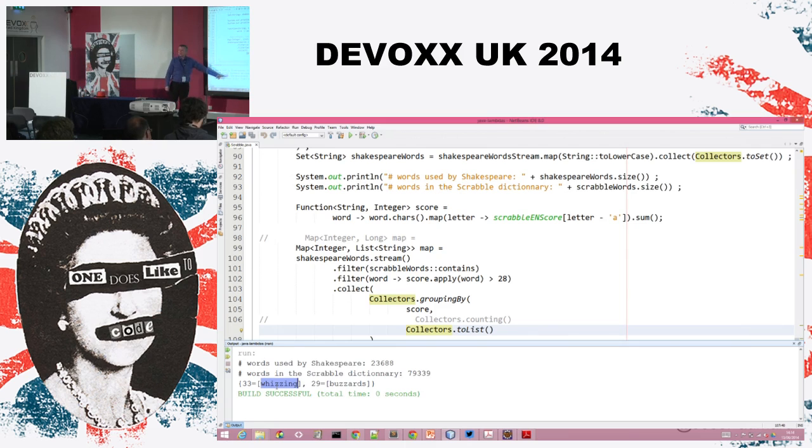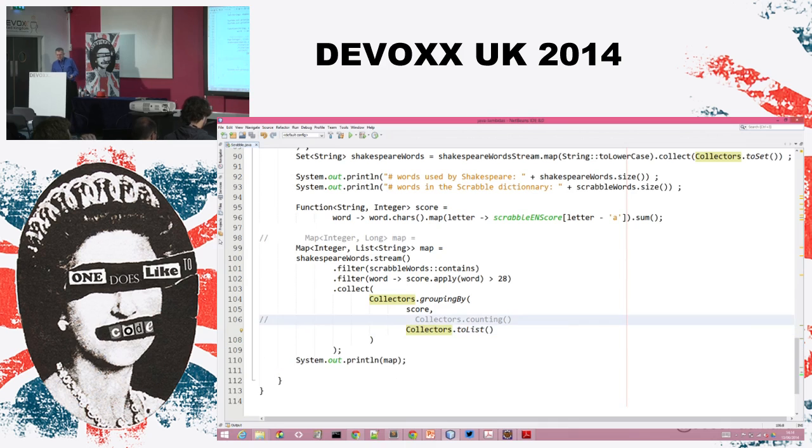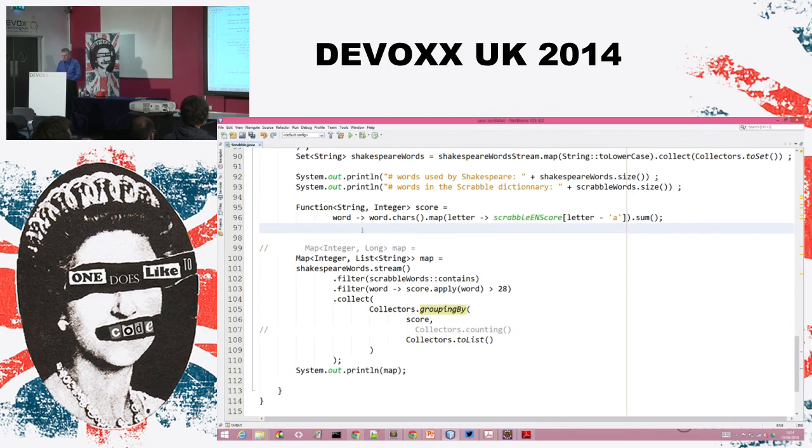In fact, I can write this word, but I need to consider that the second Z is a blank. And this has first an impact on the filtering method, that I can accept a word if I'm okay to use two blanks, because I've got two blanks in the Scrabble. And it has also an impact on the computation of the score, because the second Z will score 0, since it is a blank. So what's funny is that it turns out to still be a map filter reduce problem.